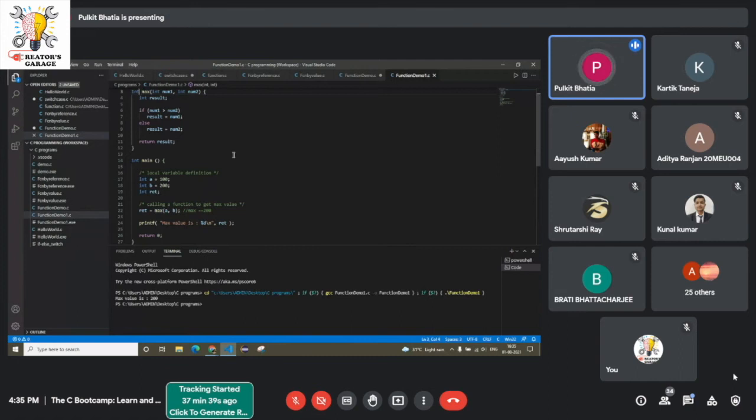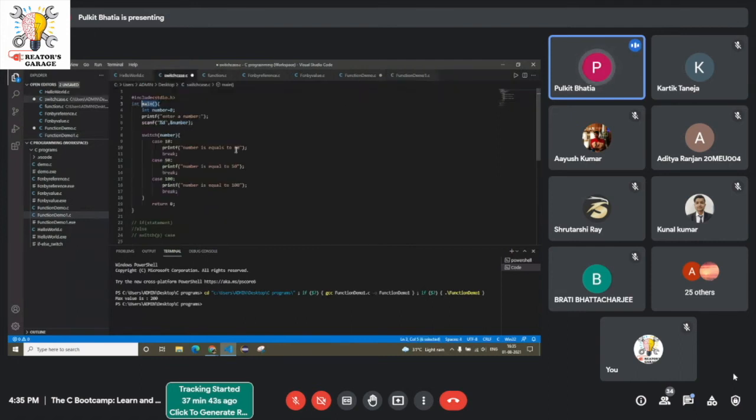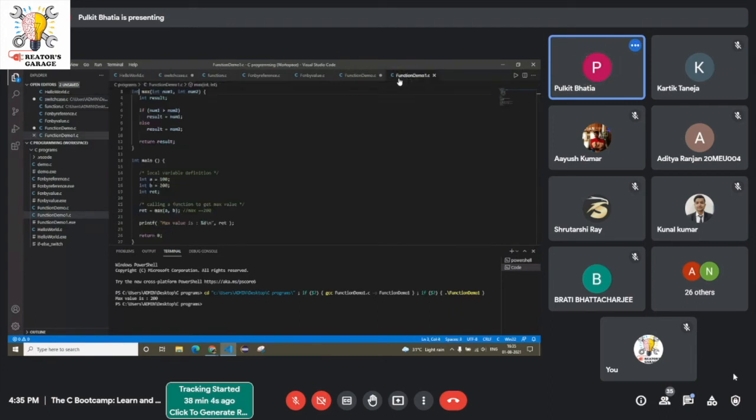Since you guys have been coding, you might have known about the data type beside the function name. Like in case of main, we generally write int and then return 0. Basically, if we are writing a data type other than void, either we write void or we write int.